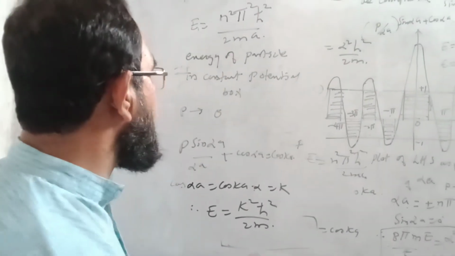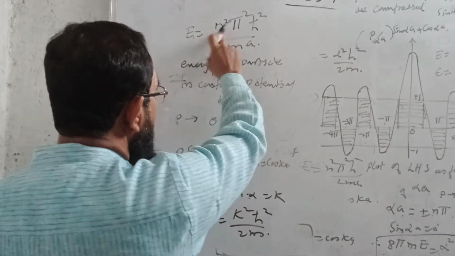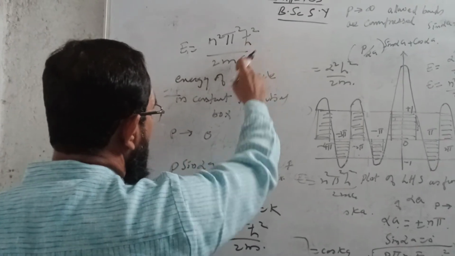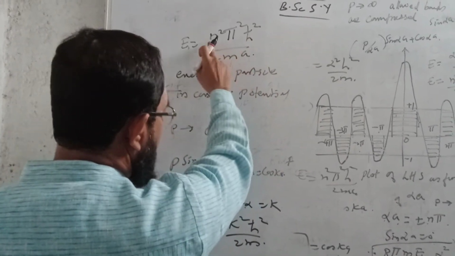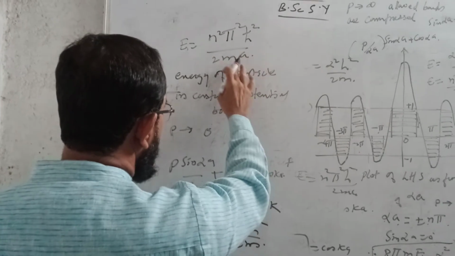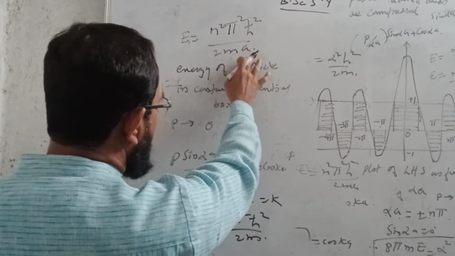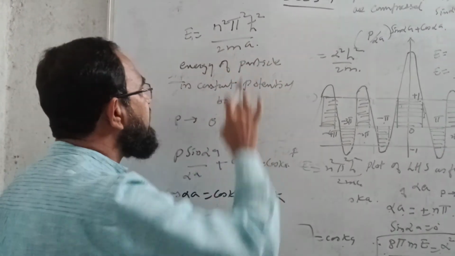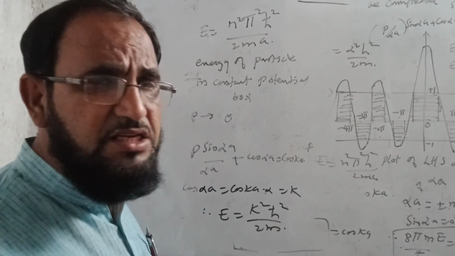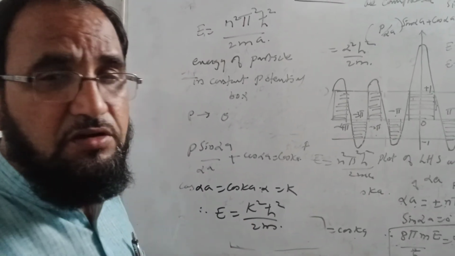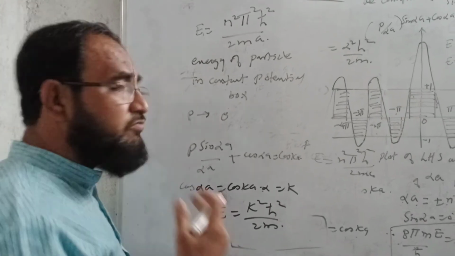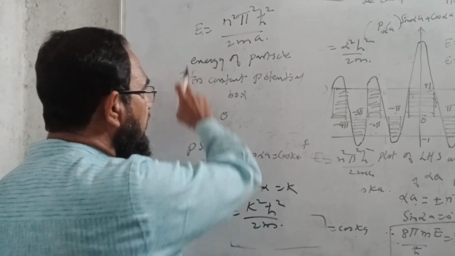So we are having this equation, E is energy, n square pi square h cross square upon 2ma square. This n pi is nothing but the value of alpha a. So this is the equation, it represents the energy of the particle in a constant potential box in one dimension. So this is for P tends to infinity.